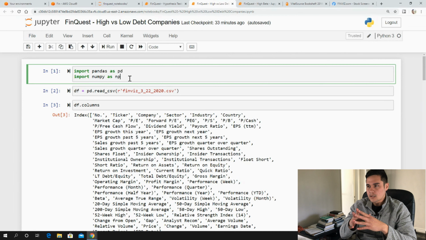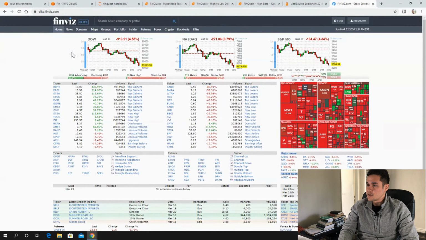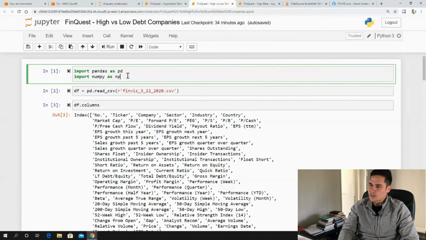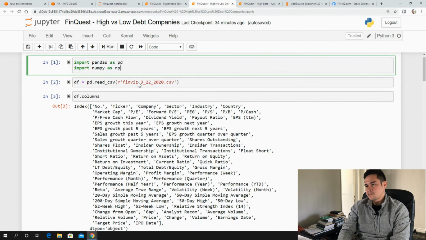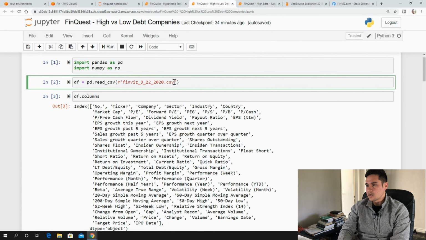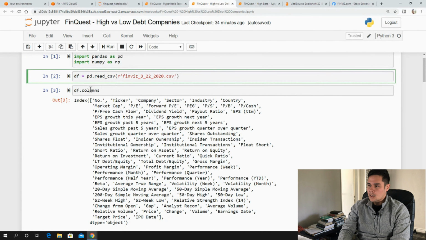So to do that, I had to pull some data. Where I pulled this data is FinViz, and FinViz has a screener where you can pull their data. You need an Elite account, which is only about $30, to pull all the data, but you can pull some of their sample data. It's not a big deal. I've already done that, and I imported it into Python. So here you can see I've imported pandas and NumPy, and I'm using the read CSV function in pandas to pull this CSV file that I exported from FinViz. And these are the columns that I'm looking at.